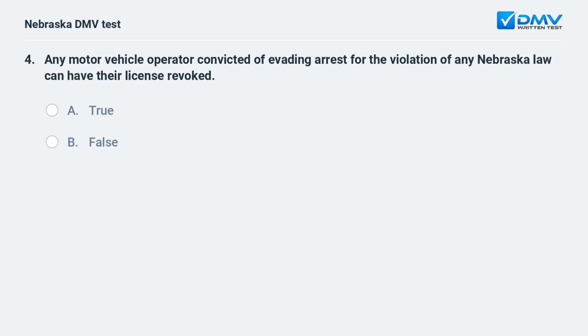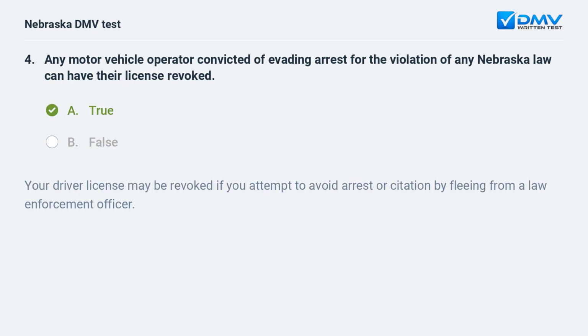Any motor vehicle operator convicted of evading arrest for the violation of any Nebraska law can have their license revoked. A. True. b. False. a. True. Your driver license may be revoked if you attempt to avoid arrest or citation by fleeing from a law enforcement officer.